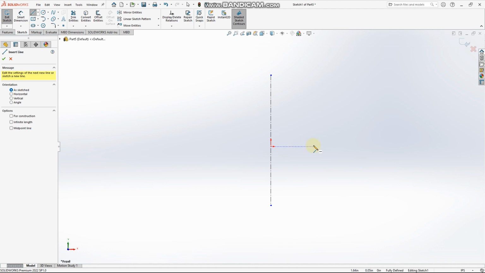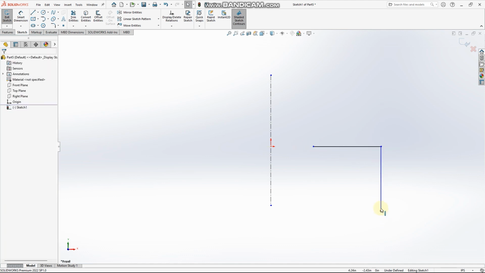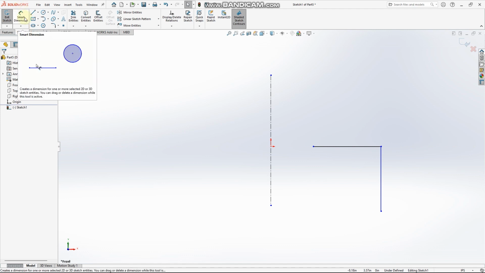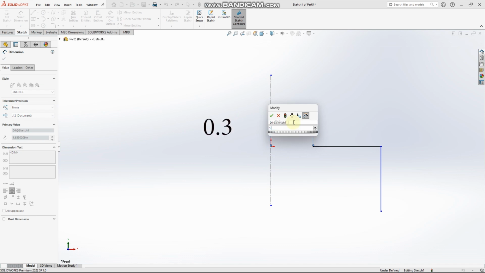Make sure that our cursor is horizontally aligned with the origin. Then we draw this shape. We select Smart Dimension, and then we dimension from the origin to this point. We give it a dimension of 0.3.